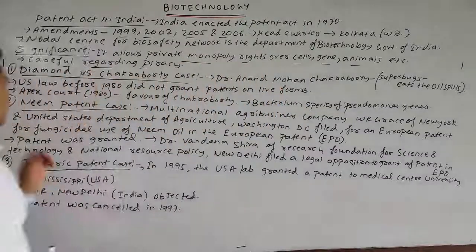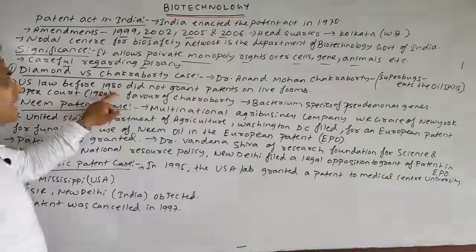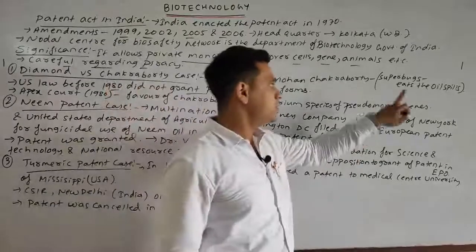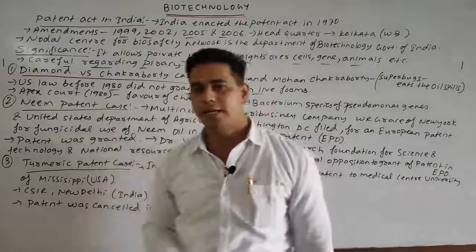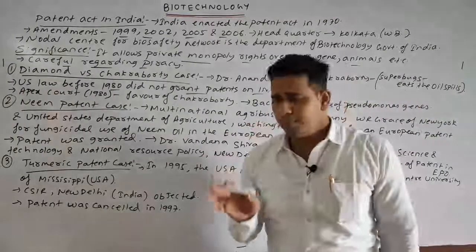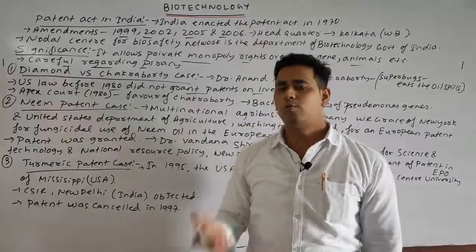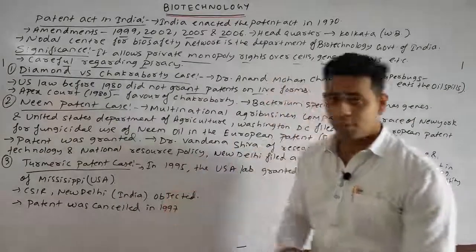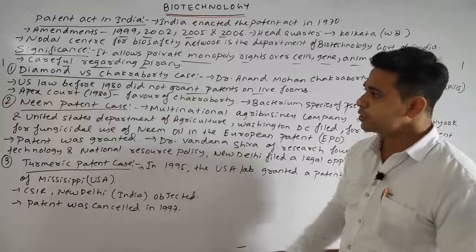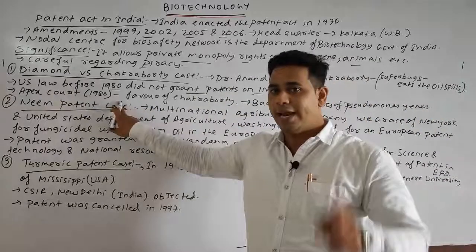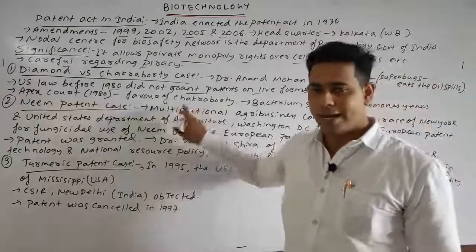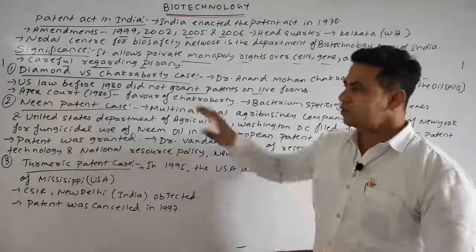Next, US law before 1980 did not grant patents on life forms. He was a US-based scientist researching life forms before 1980, and before 1980 the US was not granting patents on life forms. But the Apex Court in 1980 gave the verdict in favor of Chakraborty, and as he won the case, the matter was settled.